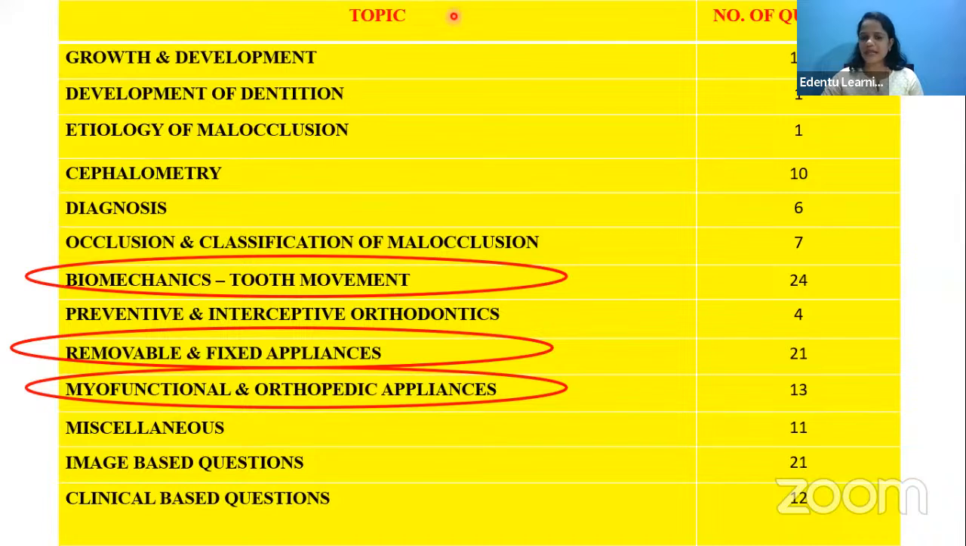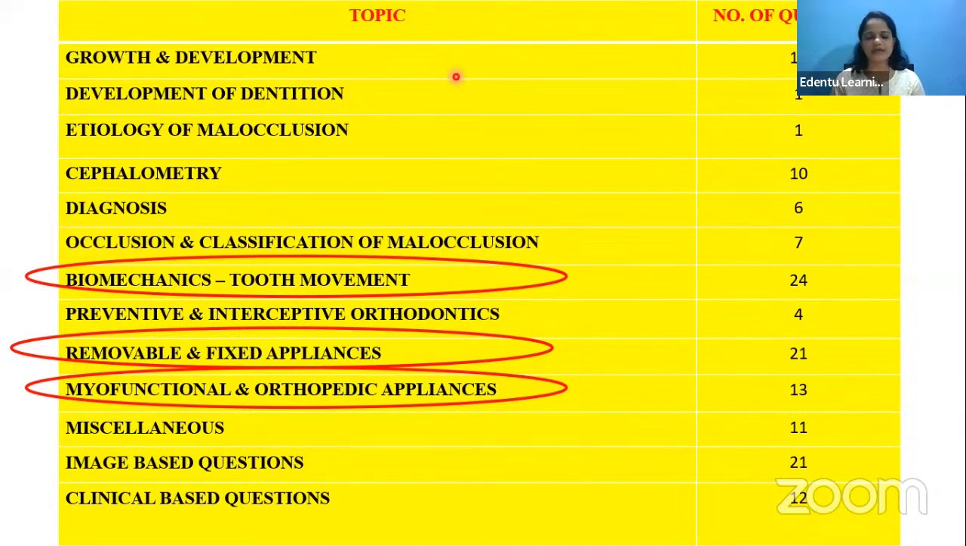Today we are not discussing any multiple choice questions here. That will be done in a live class by one of our ortho faculties. This is just for which topic you should be focusing more on. That's the only thing that I am telling here today.